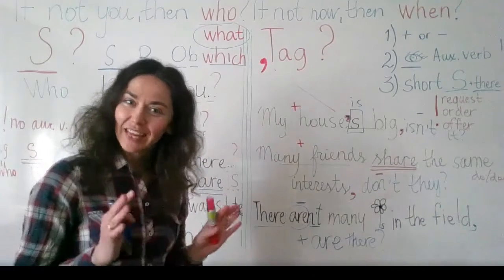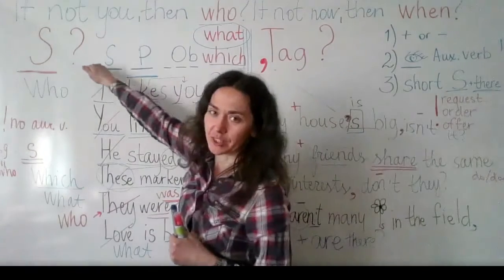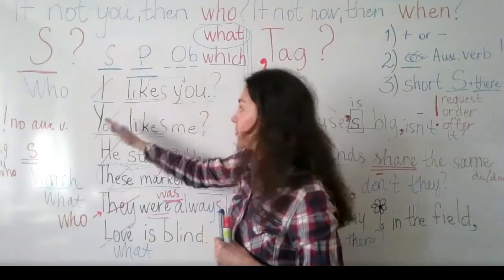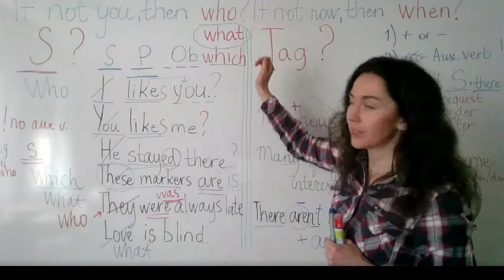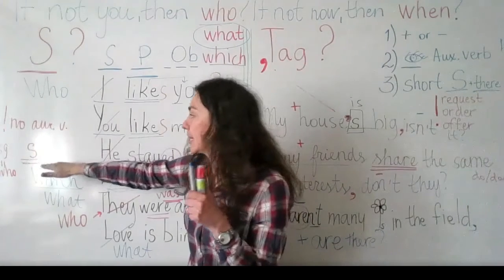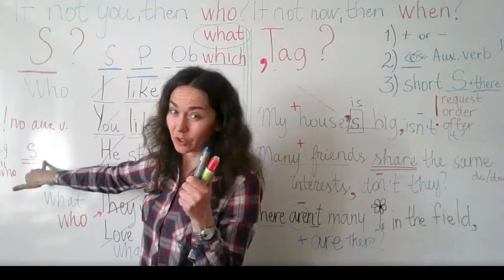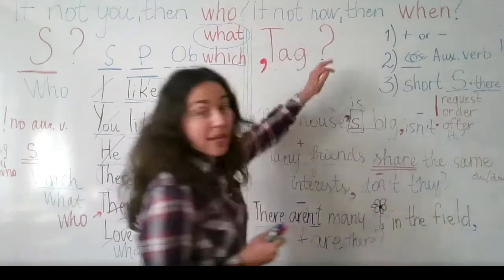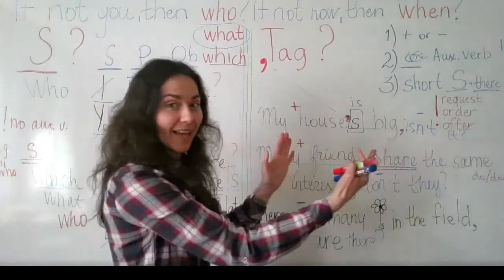Thank you. That was all. So please practice at home. Ask questions to the subject. Remember, the word before the predicate. To the subject, you can use one of these words: who, what, which. You do not need any auxiliary verb, but you have to remember that after who and after what, we have singular, there has to be the S form in the present indefinite tense. And then we have question tags, the tiny part that we add at the end of the sentence.